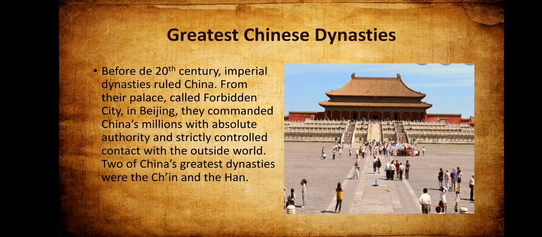Now we are going to talk about China. Before the 20th century, imperial dynasties ruled China from their palace called the Forbidden City in Beijing. They commanded China's millions with absolute authority and strictly controlled contact with the outside world. So, back in those days, no one was allowed to go inside the Forbidden City. Only specific people.